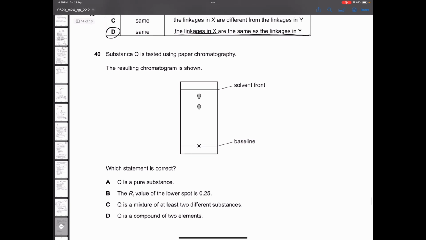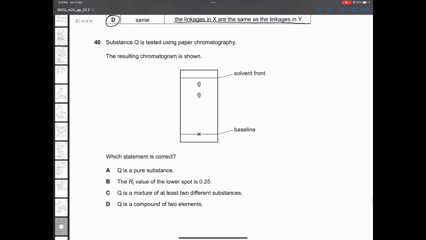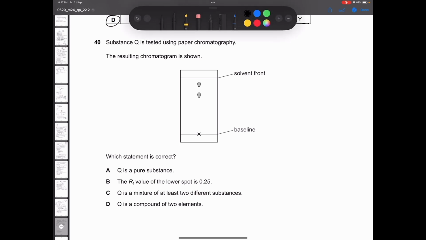Last question. Substance Q is tested using paper chromatography. All right. The resulting chromatogram is shown. Right. Which statement is correct? Q is a pure substance. The RF value of, all right, Q is a mixture. See, we can see two different spots here. So definitely it contains more than two substances or at least two substances. So C is the correct one.